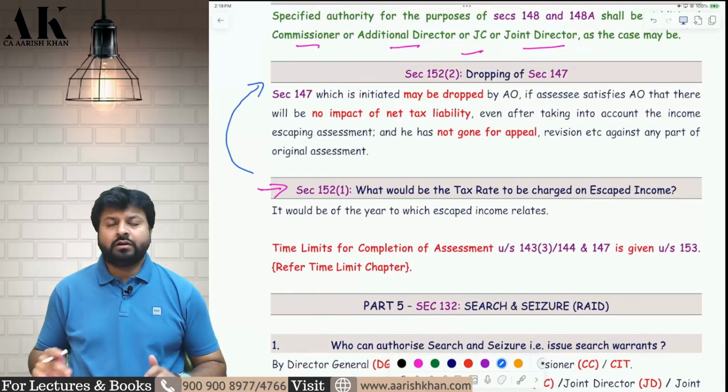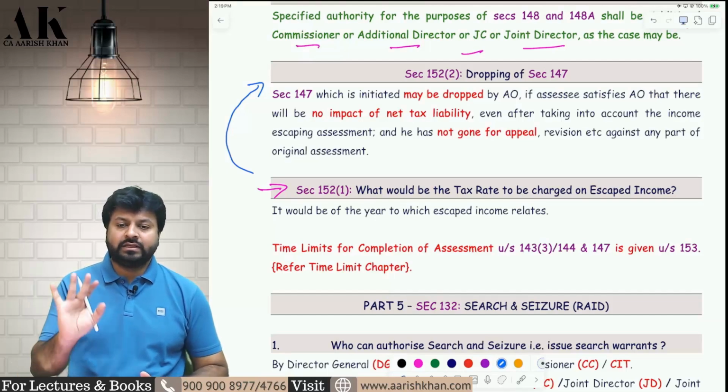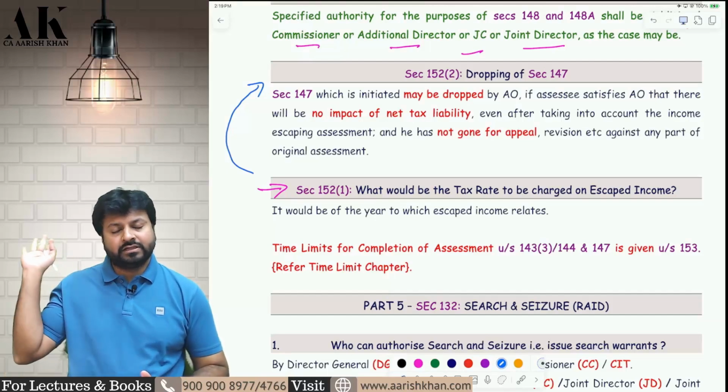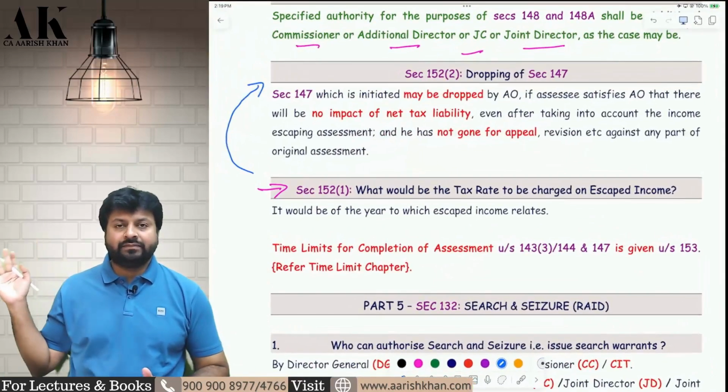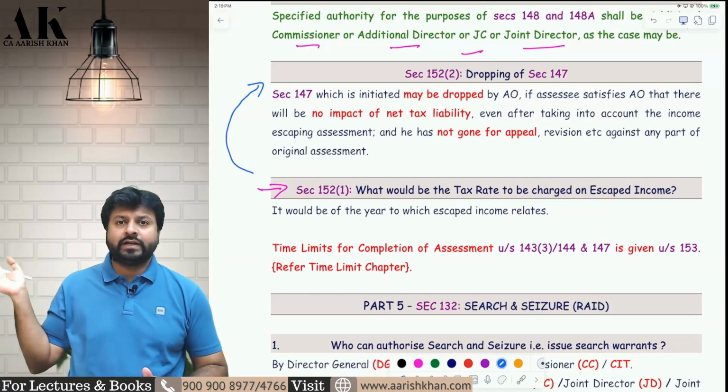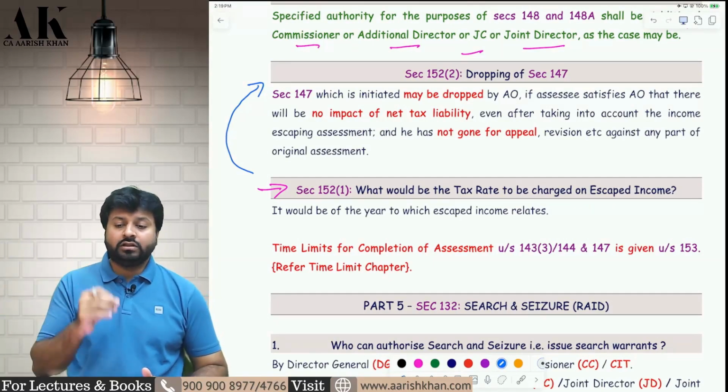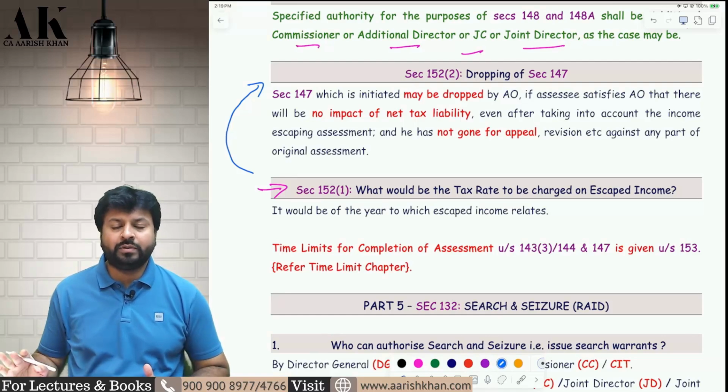What will be the tax rate, sir? The tax rate, I'll tell you very simply. The tax rate will be of the respective years. The tax rate will not be of today's. So if the income has escaped for 22-23 and the assessment is done for 22-23, the tax rate of 22-23 will be applicable here and not the tax rate of 24-25. I hope it is clear to all of you.